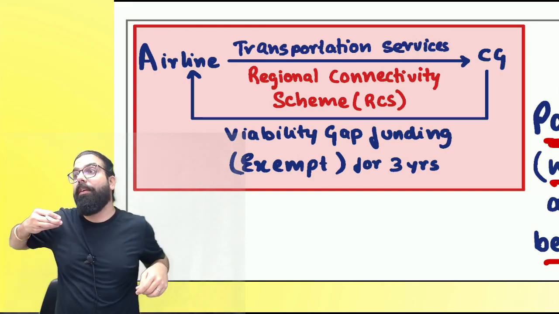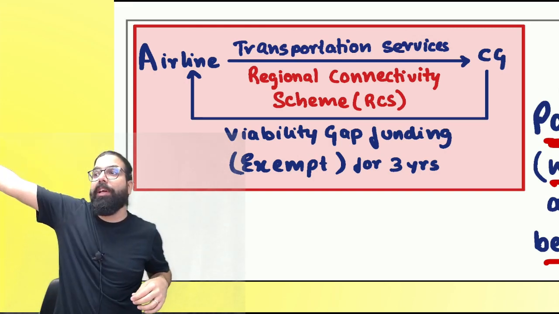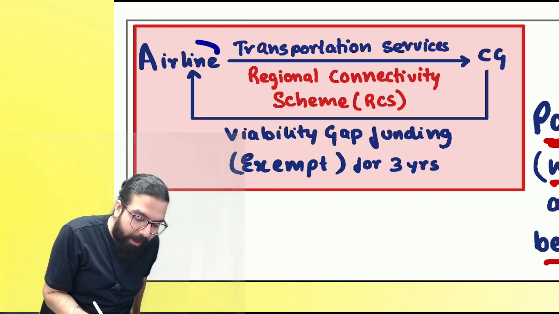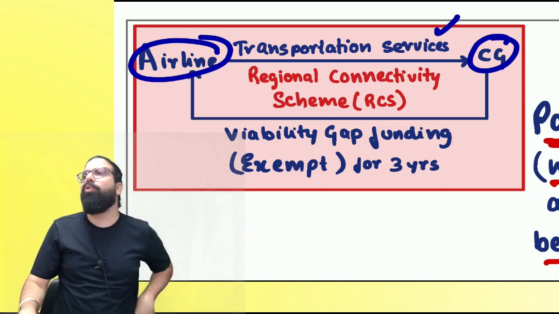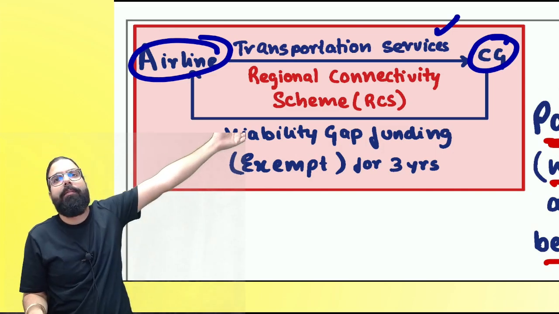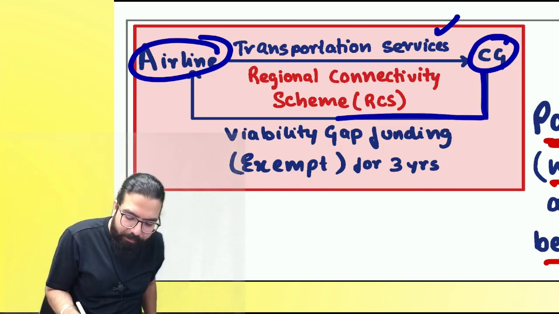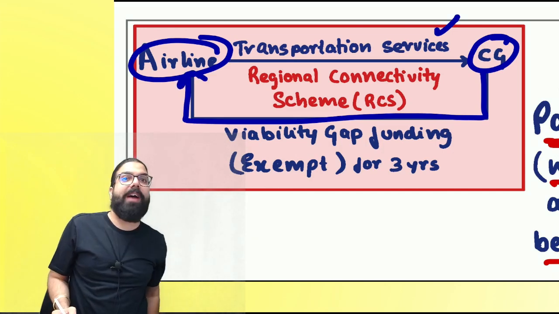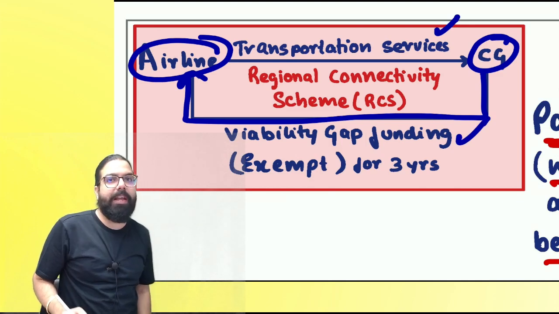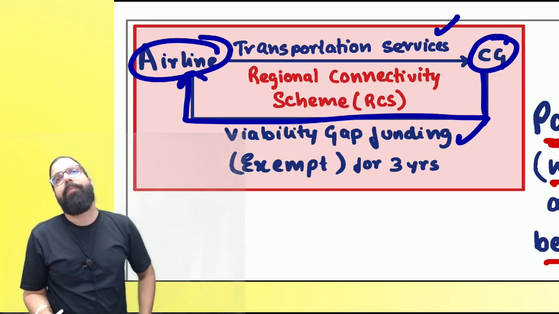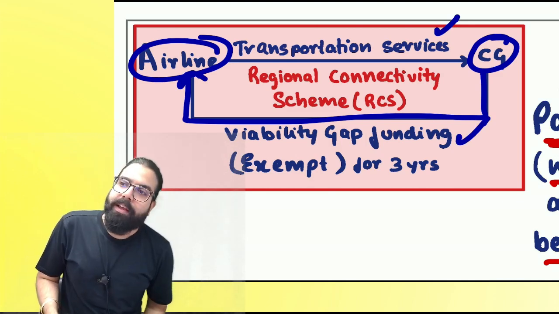Government told them, we will give you money, funding, please go to those areas. Are we clear, everyone? Whenever airlines are giving transportation services, basically they are giving these services to the government only, by going to those areas, and the government will give them what? Viability. They are telling it is not viable to go to those areas, sir. Then the government will give them viability gap funding, and viability gap funding will always be exempted.